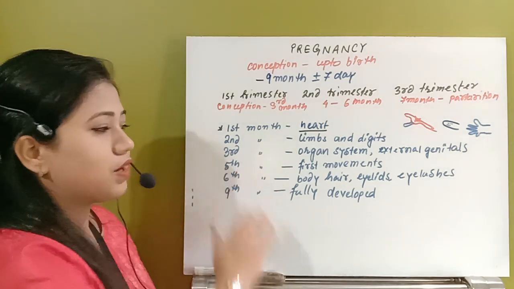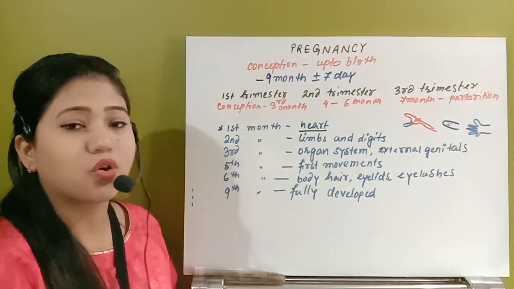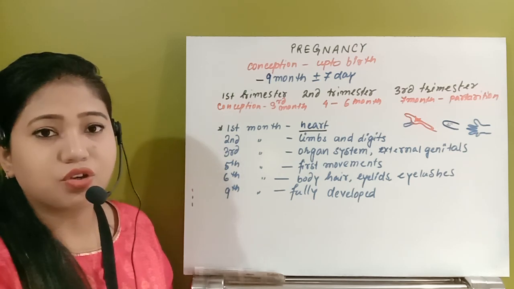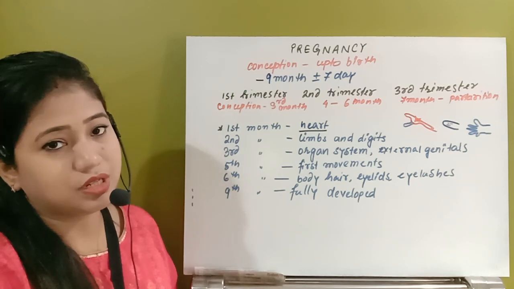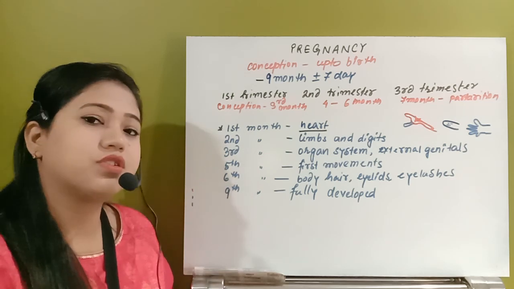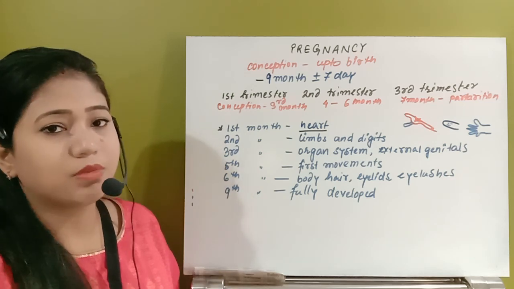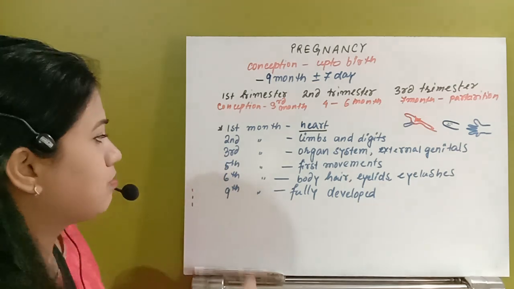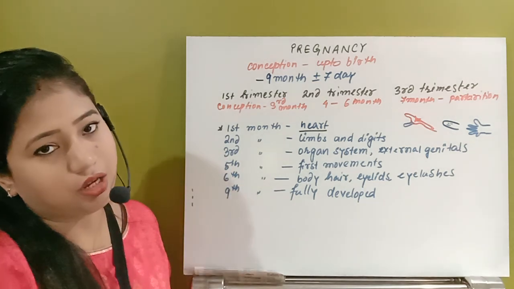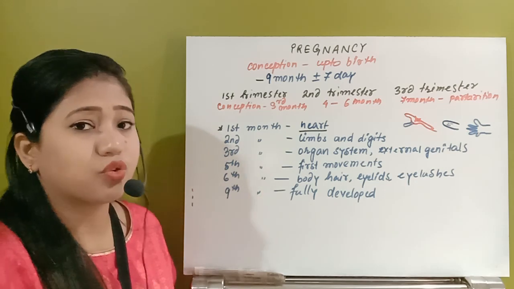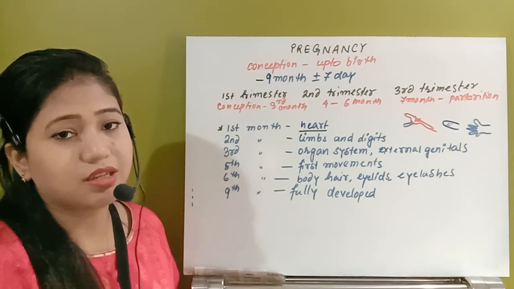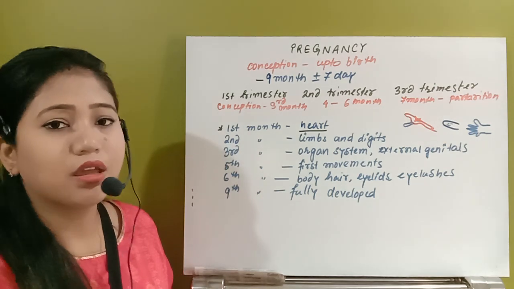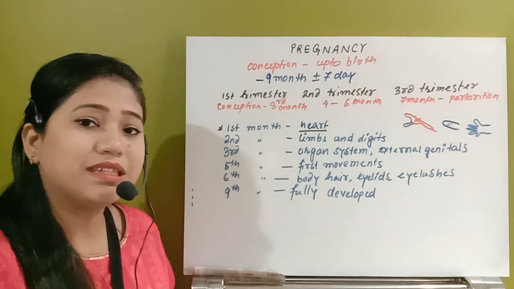In the third month, a number of organ systems, like the circulatory system, the excretory system, the digestive system and the respiratory system, are formed. In the third month, the external genitals of both the male baby and the female baby can also be seen.